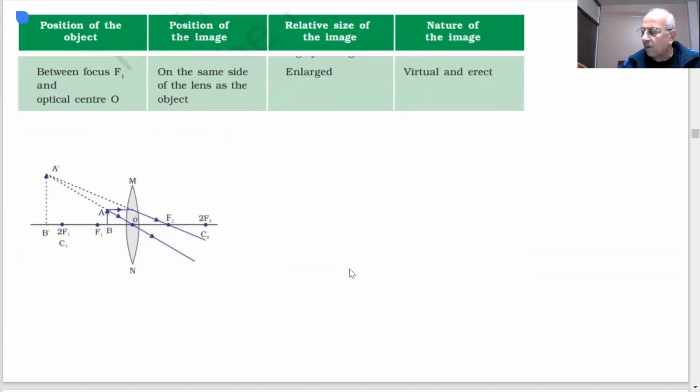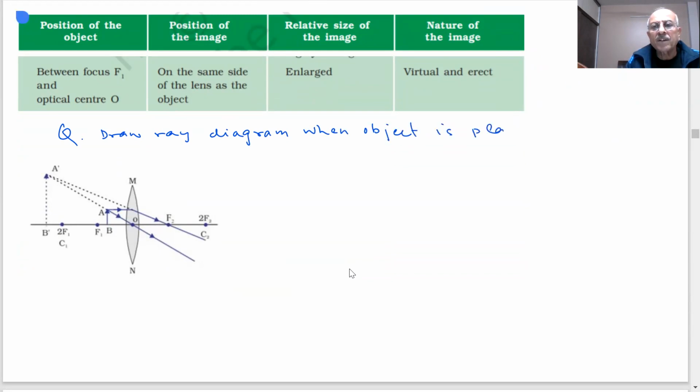Next, we are saying when an object is placed between the optical center and focus. Question: draw the ray diagram when the object is placed between the optical center and focus of a convex lens.